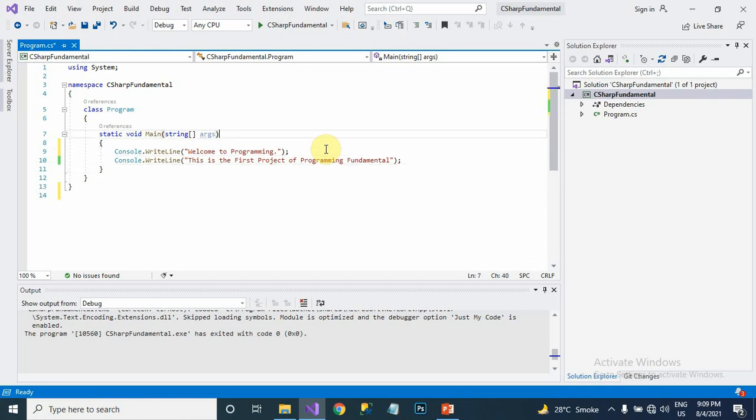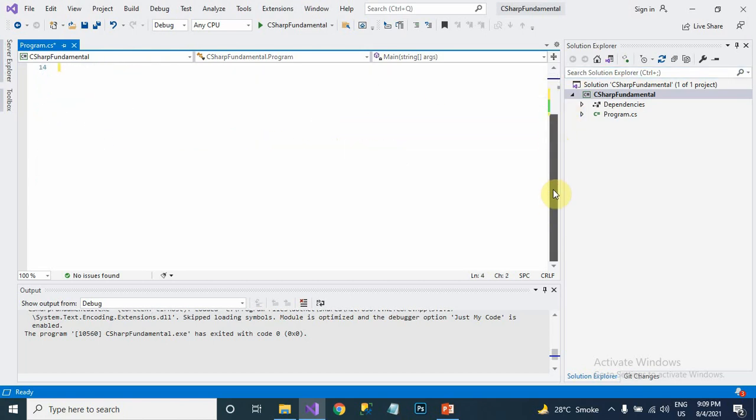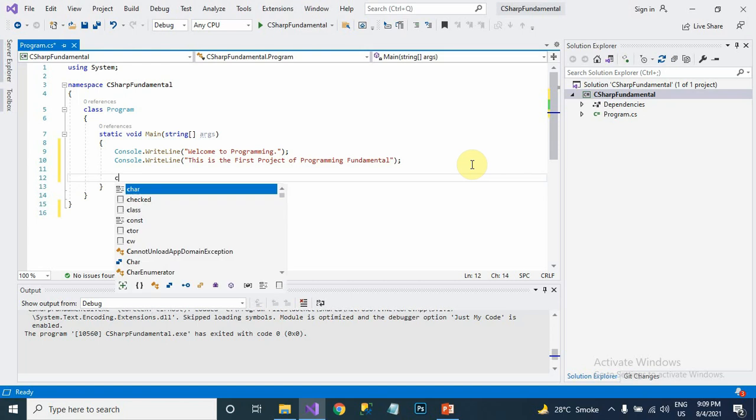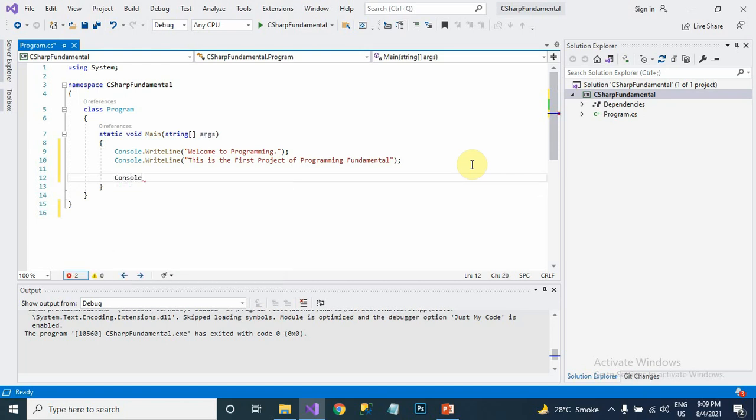So this is the basic project. I just want to tell you that you can create a simple project like this. After that, one thing you have to write is Console.WriteLine, and another is Console.ReadLine.